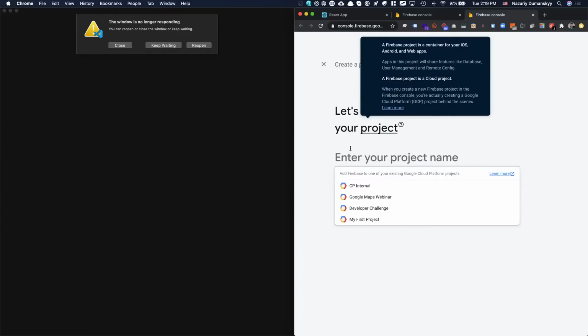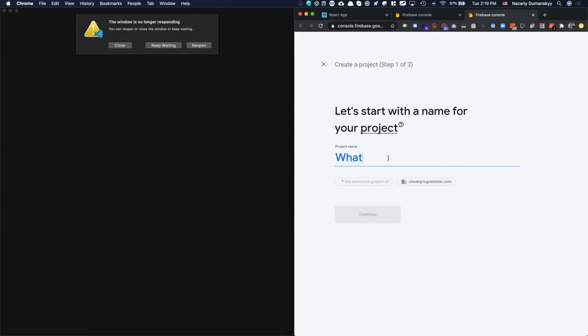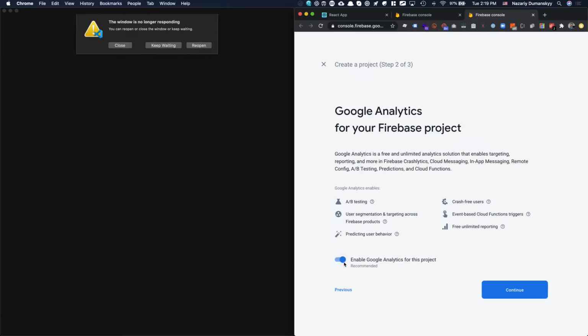Let's start with the name of the project. Okay. It won't let me type in your project. Oh, right here. Yeah. WhatsApp clone. Like that. Continue. Yep, that'll do. Do we want to do this? You can enable or disable. It's up to you. That's all good. That's fine.